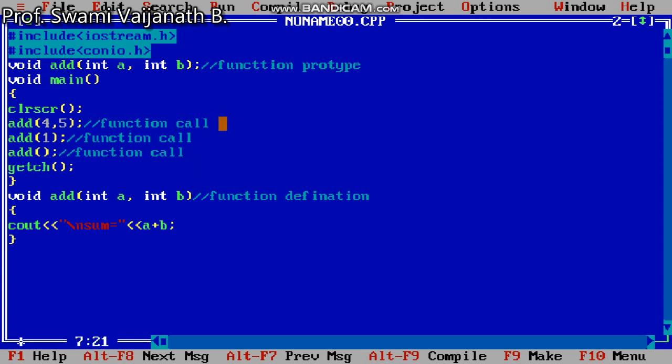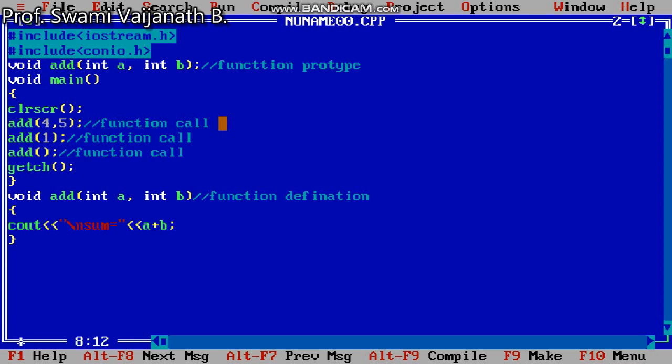In the first function call, the values of a and b are passed, that is, two actual arguments are passed and copied to the formal parameters in the subfunction, so no error occurs.